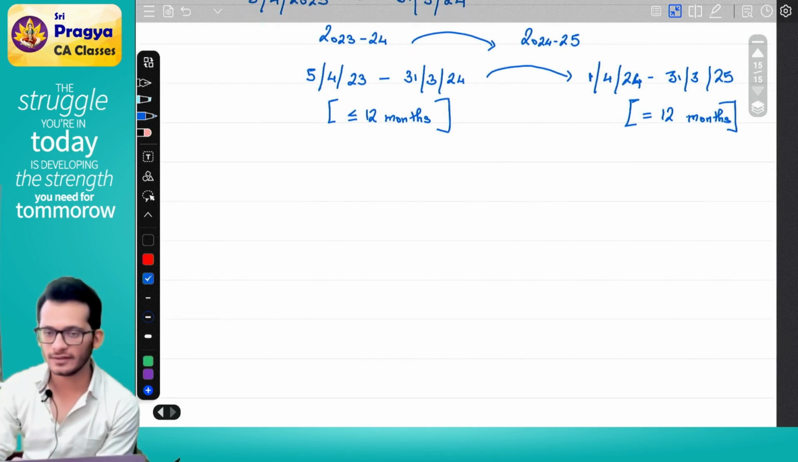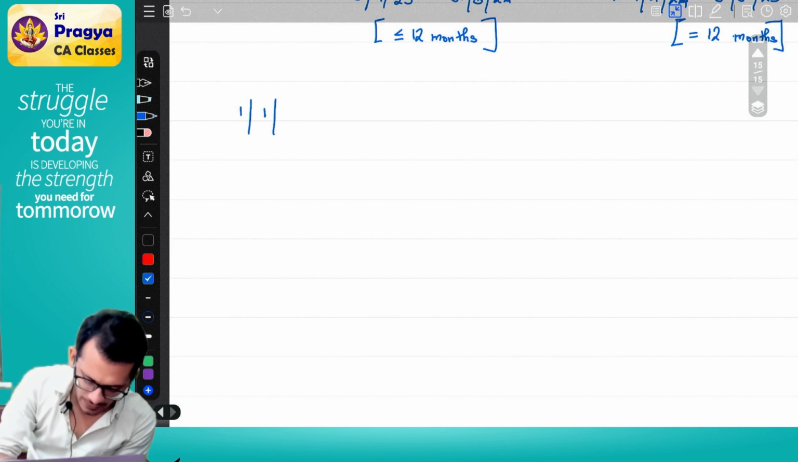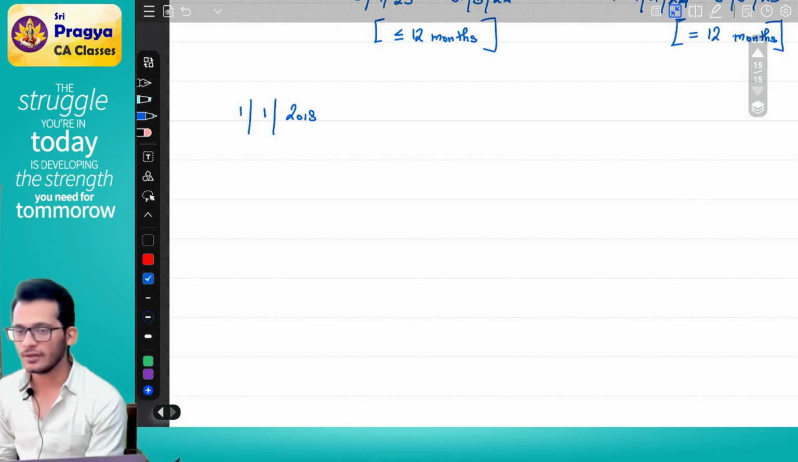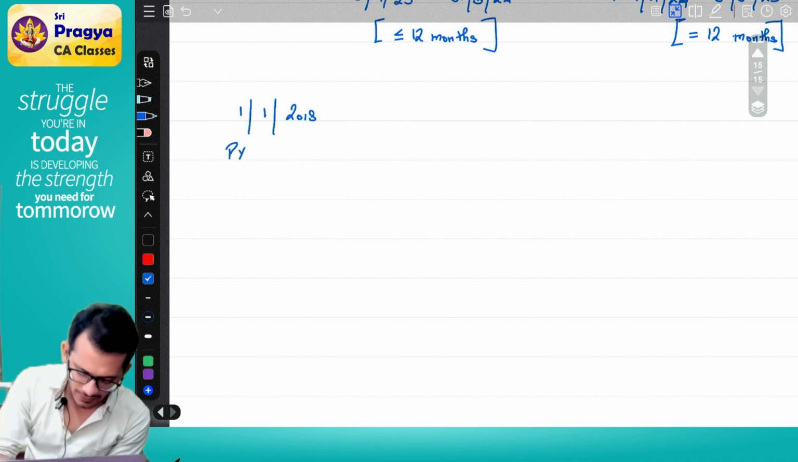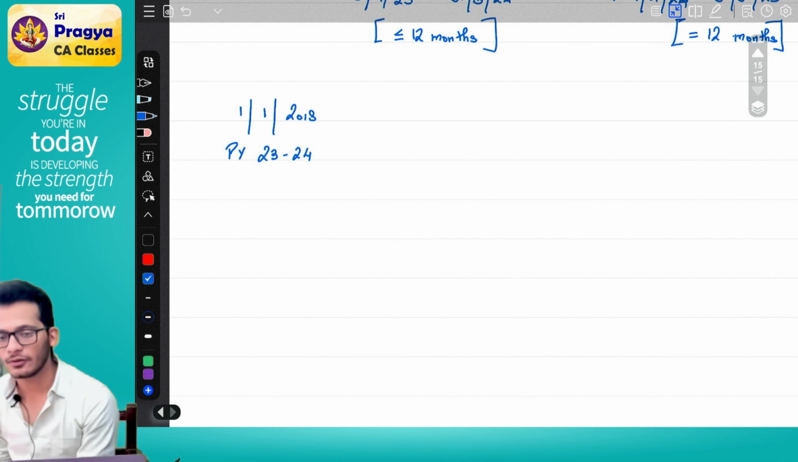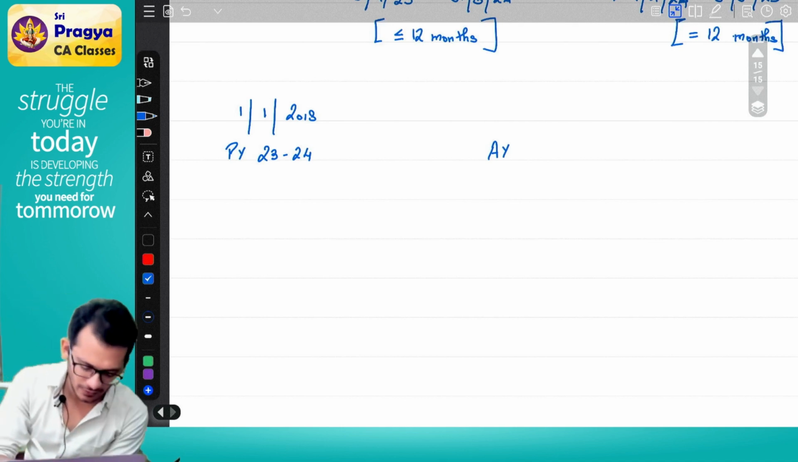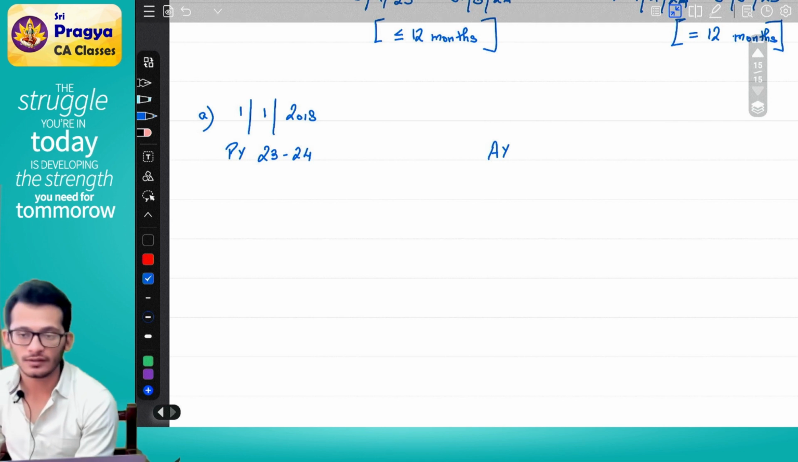You tell me what is your previous year and what is your assessment year. Okay. I have started doing business from 1st January 2018. Tell me what is my previous year 23-24 dates and my assessment year dates. Scenario number 1. I have started business on 1st January 2018. What is my previous year, Rahul?